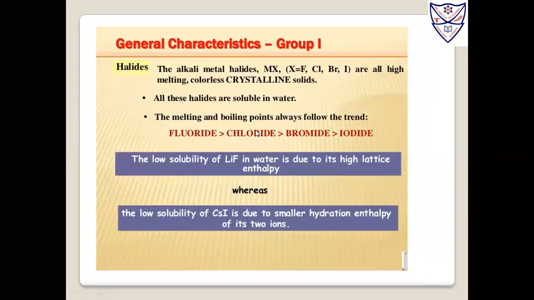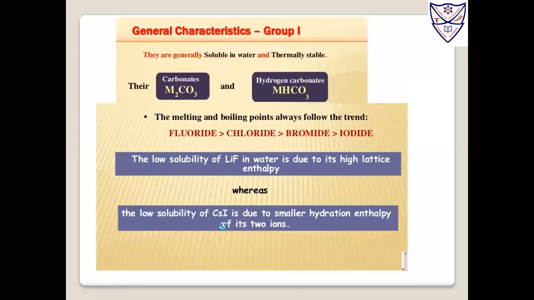Now about the halides. The alkali metal halides, MX, where X is fluorine, chlorine, bromine and iodine, are all high melting, colorless crystalline solids. You know very well the trend: fluorine is highly reactive, with high melting and boiling points compared to the others. The low solubility of LiF in water is due to its high lattice enthalpy, and the low solubility of CsI is due to the smaller hydration enthalpy of its two ions.